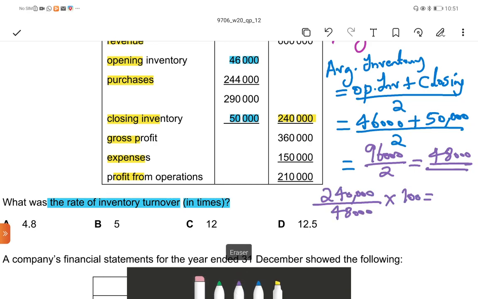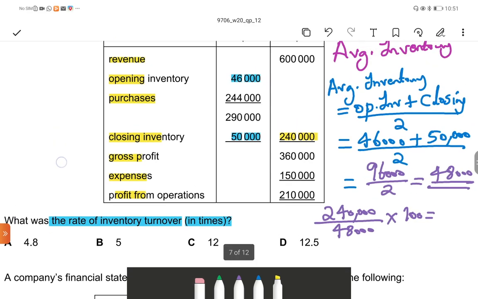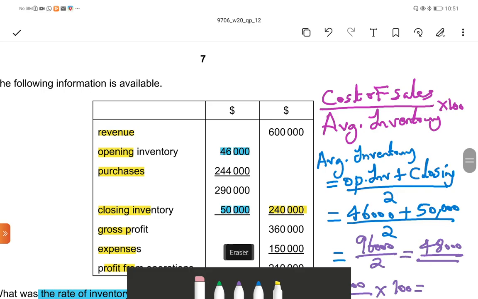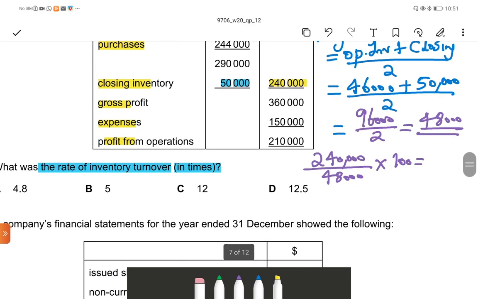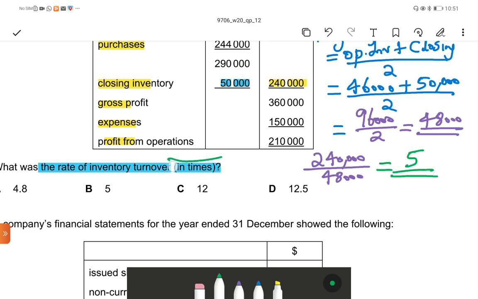This is in times, so there is no need to multiply with 100. The equation changes. We only have cost of sales divided by average inventory, which is equal to 5. Because it's in times, no need to multiply with 100. So the correct answer is B.